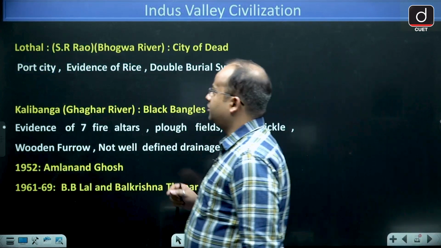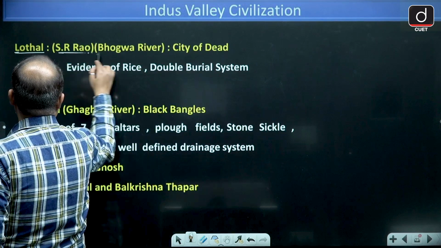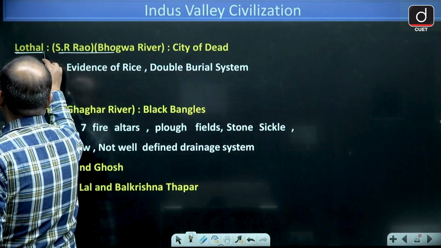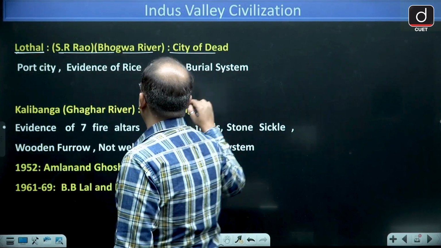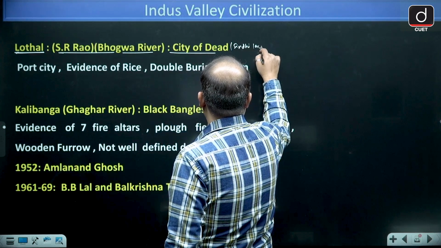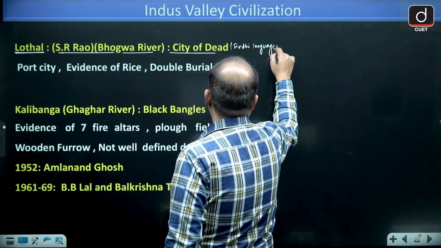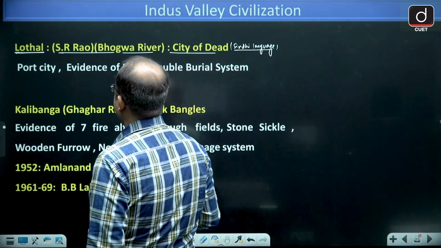Lothal, guys, is in Gujarat. It was discovered by S.R. Rao, and it is on the river Bhogwa. And Lothal in Sindhi language is called City of Dead.